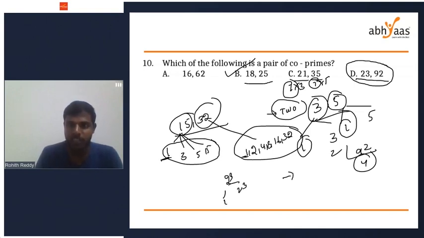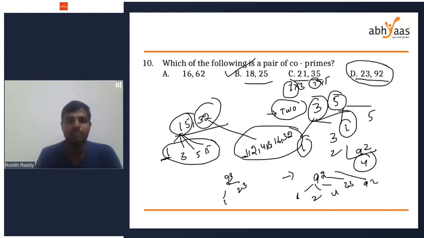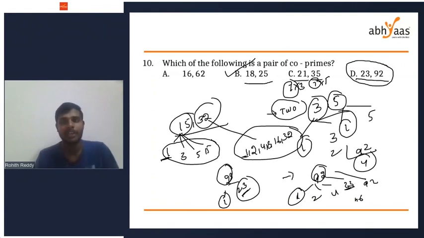But 92 has many factors: 1, 2, 4, 23, 92, and 46 is also a factor. 23 and 92 are not co-primes because 23 is a common factor. Along with 1, 23 is also a common factor. So option B is your correct answer.